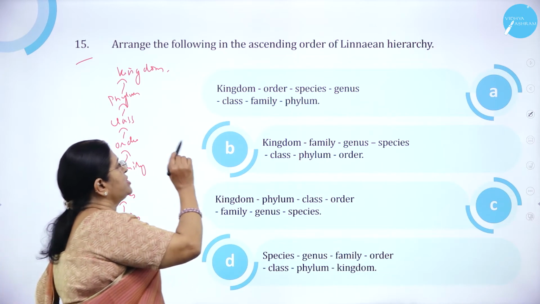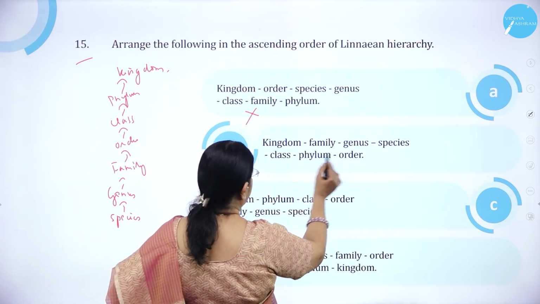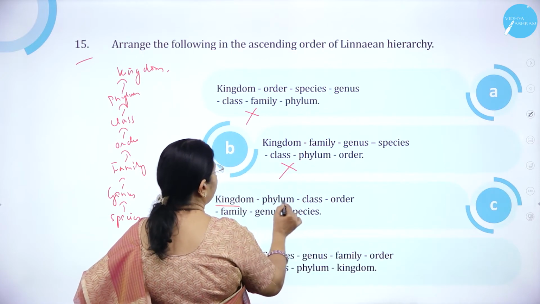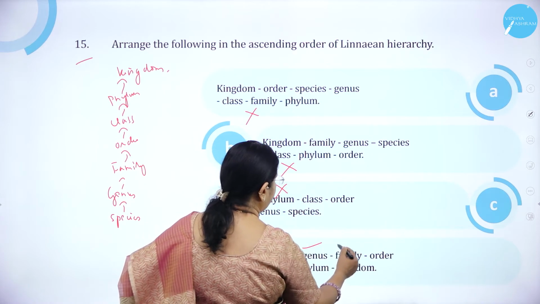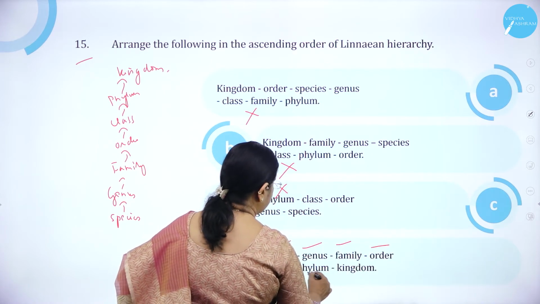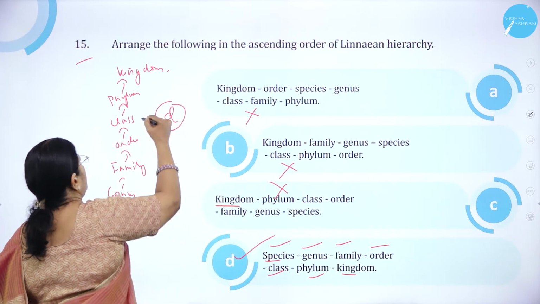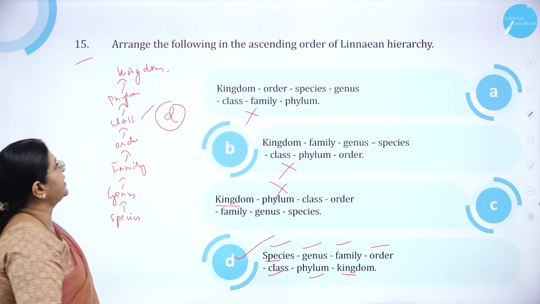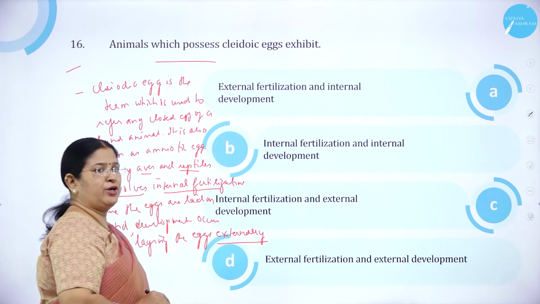So kingdom, order, species, genus, class, family is wrong. Kingdom, family, genus, species is also wrong. Kingdom, phylum, class, order is wrong. So species correct, genus correct, family next, order, class, phylum, kingdom. So option D is correct. Moving on to question number 16. Animals which possess cleidoic eggs.